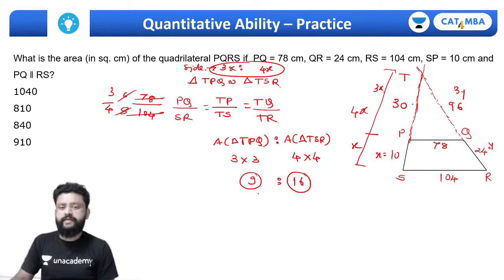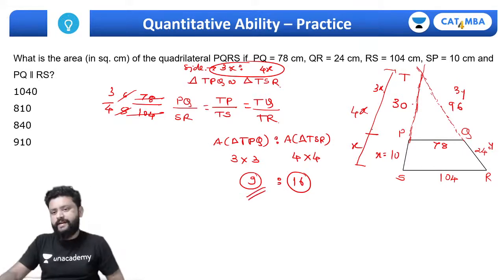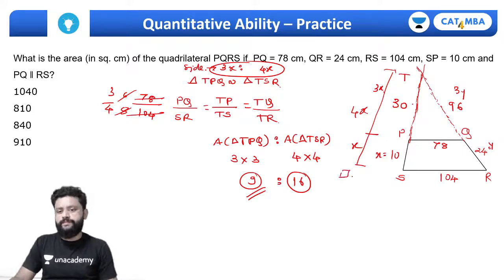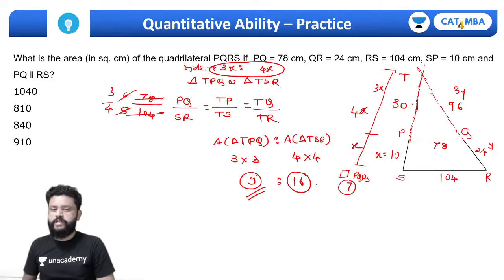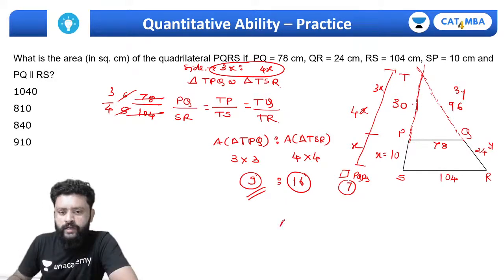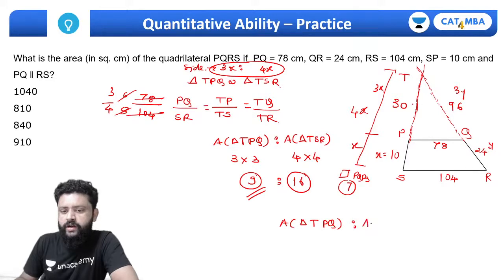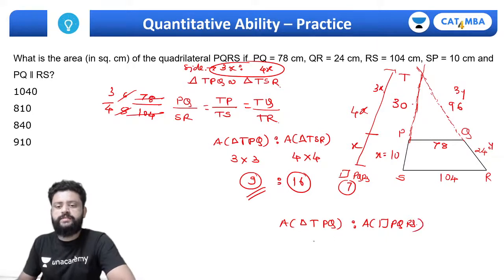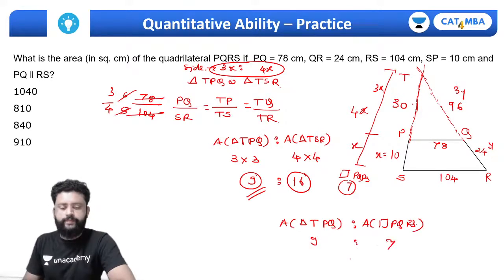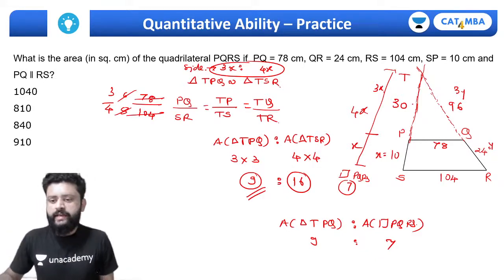Then the area of trapezium PQRS, in this case with 9 and 16, must be just 7. Right, now area of triangle TPQ is to area of trapezium PQRS, or quadrilateral PQRS, must be in the ratio of 9:7, and simply we can get the area of the triangle TPQ using these sides.